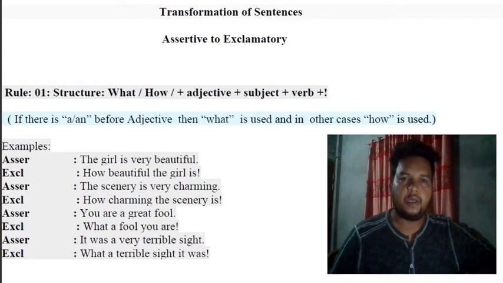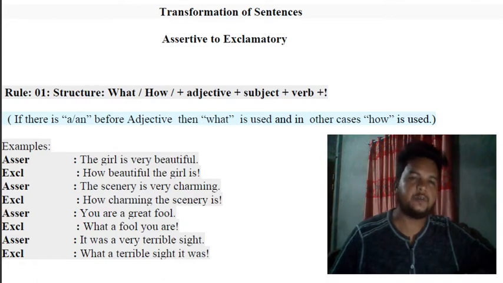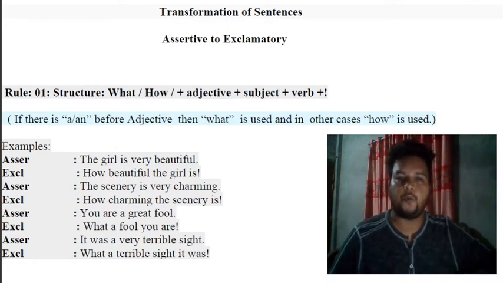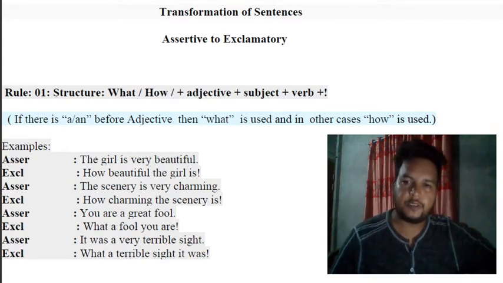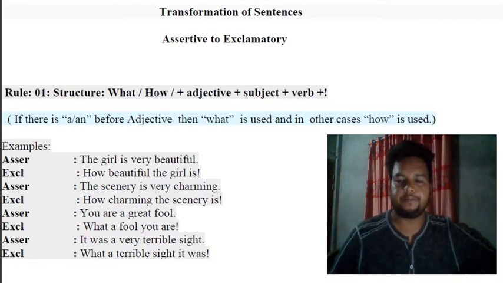To transform from assertive to exclamatory, we have to follow the 4 rules I mentioned earlier. First rule says you have to add what or how at the very beginning of the sentence. Then you take the adjective, then subject, then verb, and at the last the exclamation sign. You must remember one thing: if you miss the exclamation sign, then your entire writing will be postponed. Means you won't get any mark. What you did earlier will not be counted later. So this is very important, not to miss the exclamation sign.